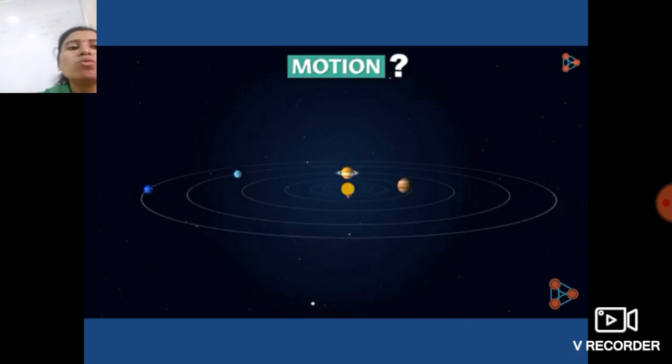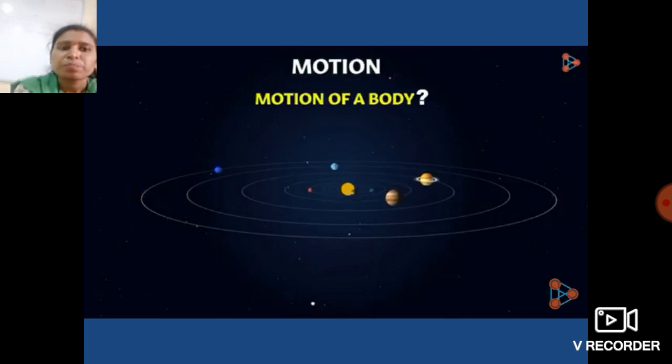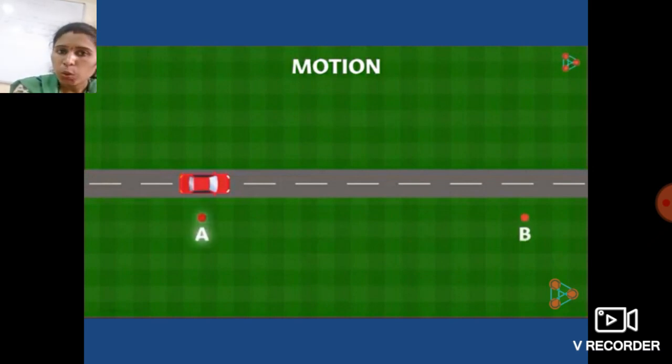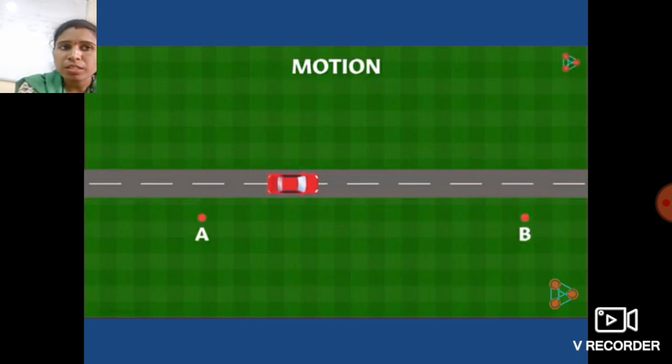Okay students, so what exactly happens to a body when it is in motion? See over here. Let's say that this is a vehicle which is moving from point A to point B. You see that as it is moving towards point B, its position is changing with changing time.